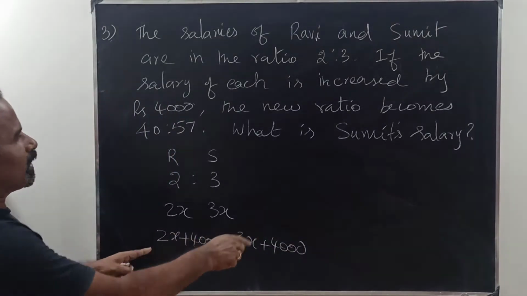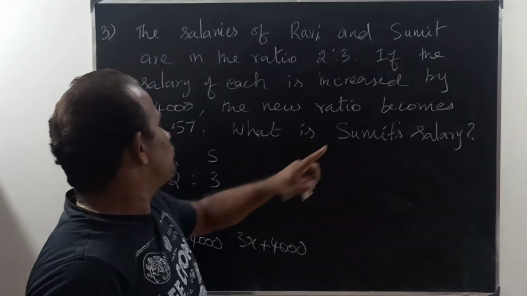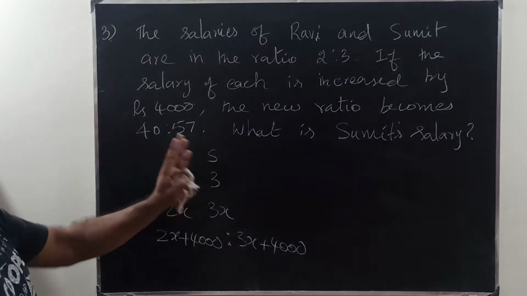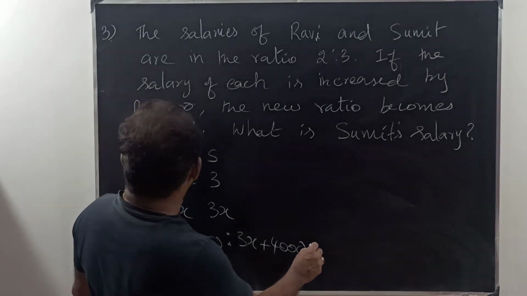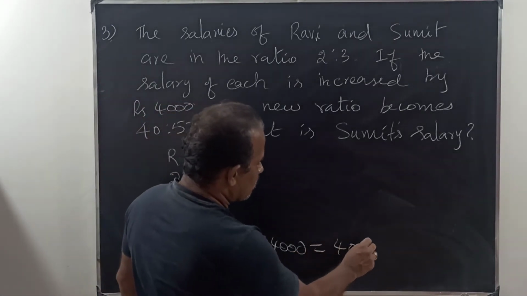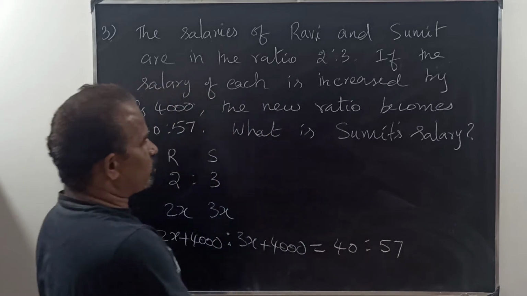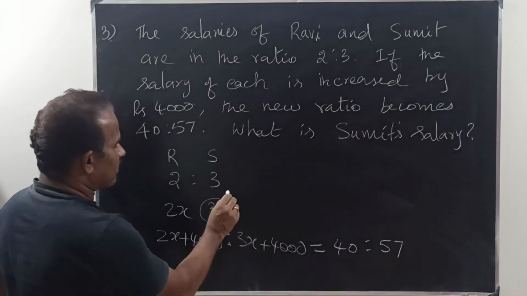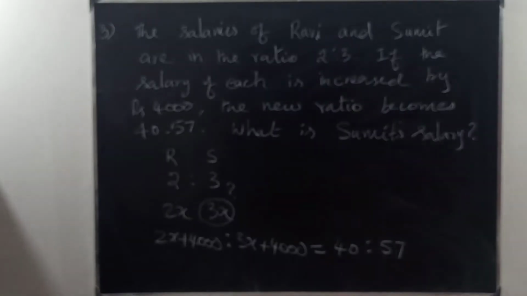This is the new salary. The new salary ratio becomes 40:57. What is Sumit's salary? What is 3x? They are asking what is 3x.